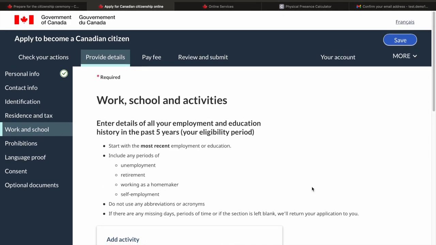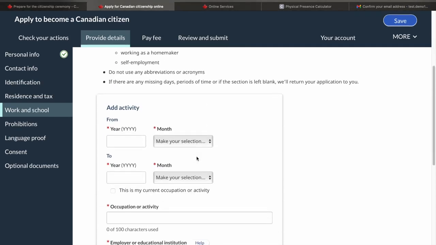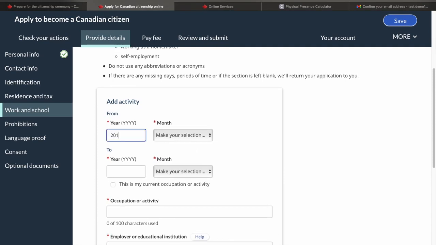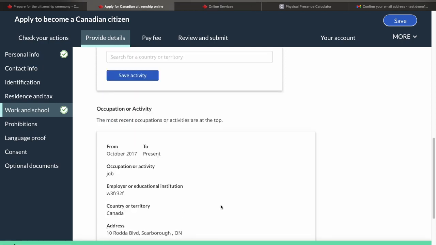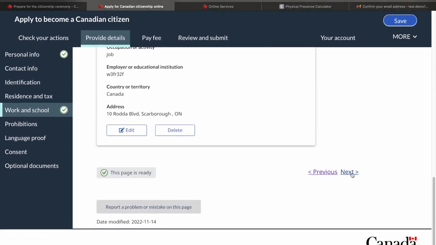Now here you have to add the work, school and activities. So in the past 5 years, if you have studied, worked, whatever you have done in the past 5 years, you need to add that here. So I'll just give random details here. Save activity, click on next.